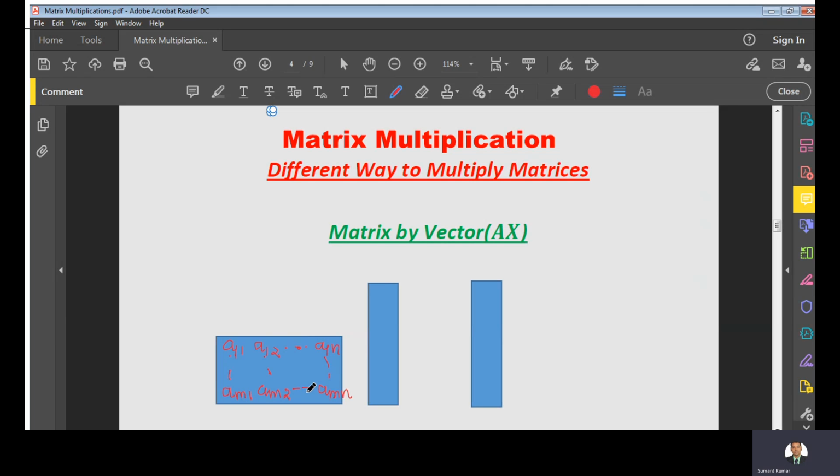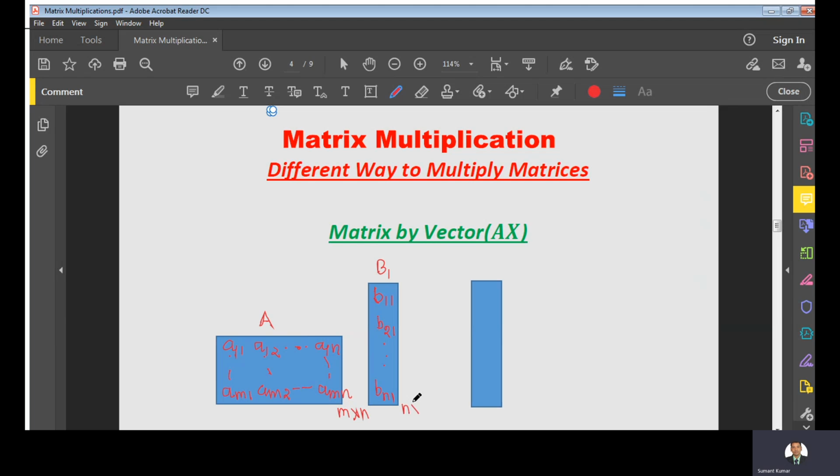So when we multiply this matrix by a vector, let us take this vector as B11, B21, dot dot, Bn1.